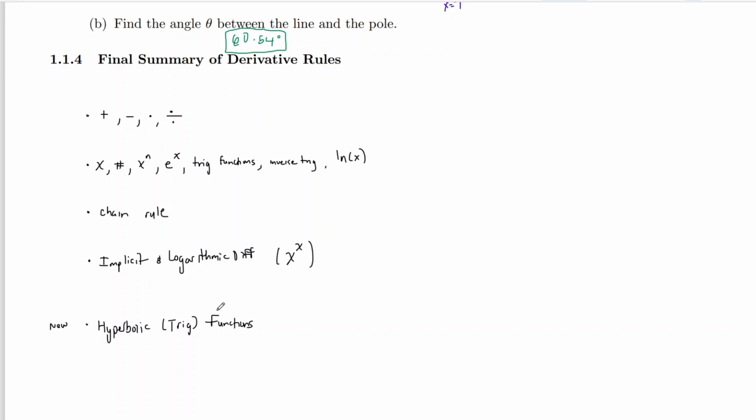But ultimately, yeah, we learned a ton of derivative rules, tons of sections, tons of videos, tons of problems at this point, just talking about derivative rules and their techniques, but we know pretty much everything there is to know about derivative rules now. Now, going forward, we'll finally start talking about applications in certain types of problems. The big one next being related rates. But I will see you in the next section.